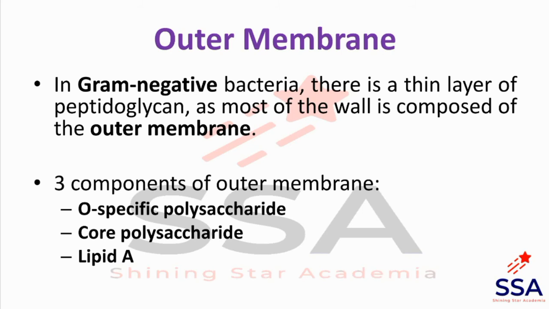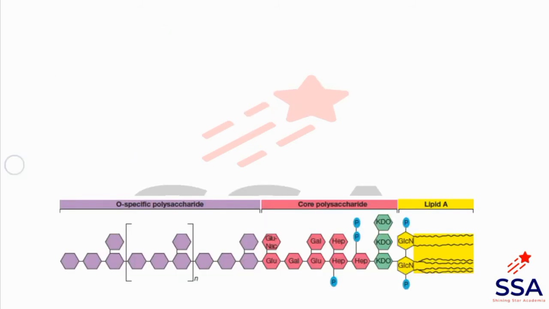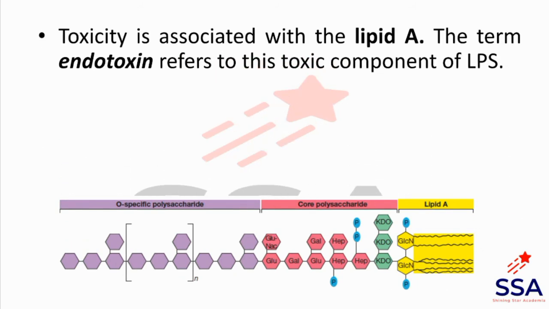Lipid A is an endotoxin and is present only in gram-negative bacteria. Toxicity is associated with lipid A. The term endotoxin refers to this toxic component of lipopolysaccharide. Endotoxin is the lipid A, and it is part of the outer membrane of gram-negative bacteria.